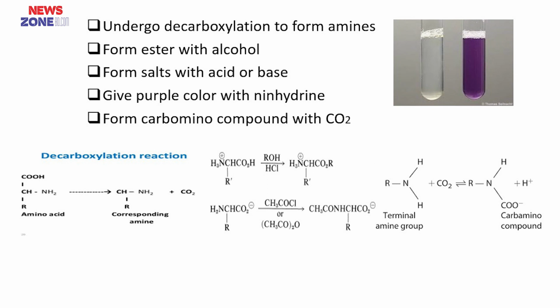There are some other chemical properties of amino acids. They undergo decarboxylation to form amines, form esters with alcohol, form salts with acid or base, give a purple color with ninhydrin and form carbamino compounds with carbon dioxide. There are some reactions showing these properties.